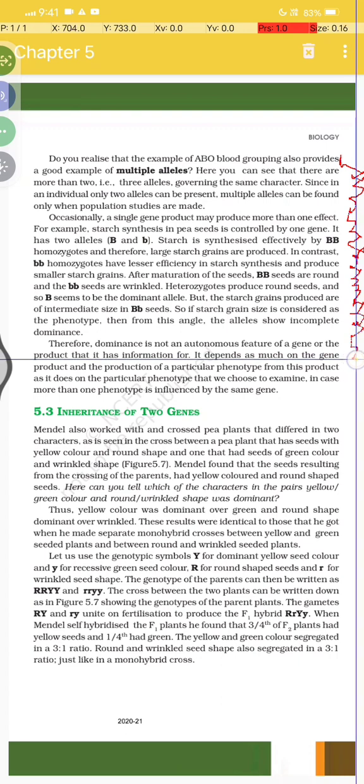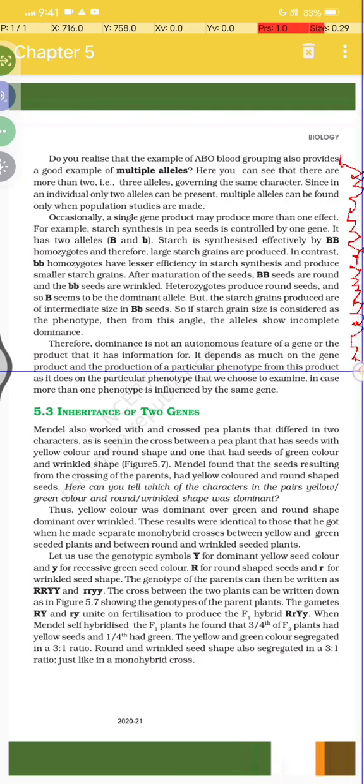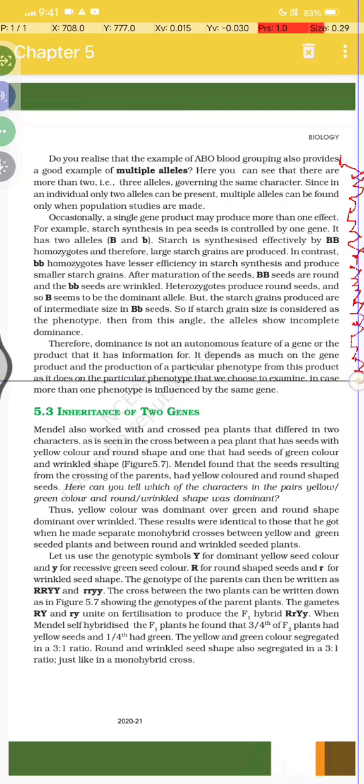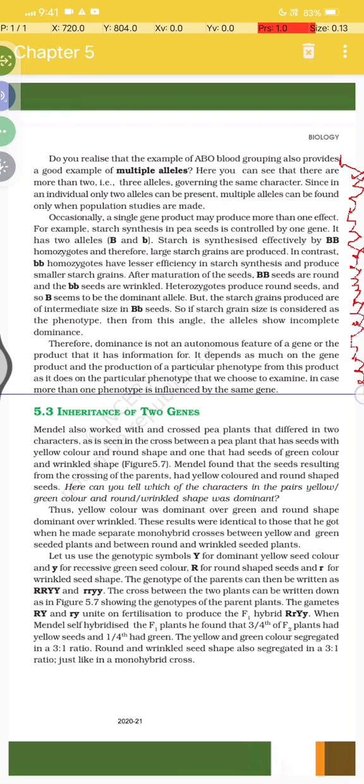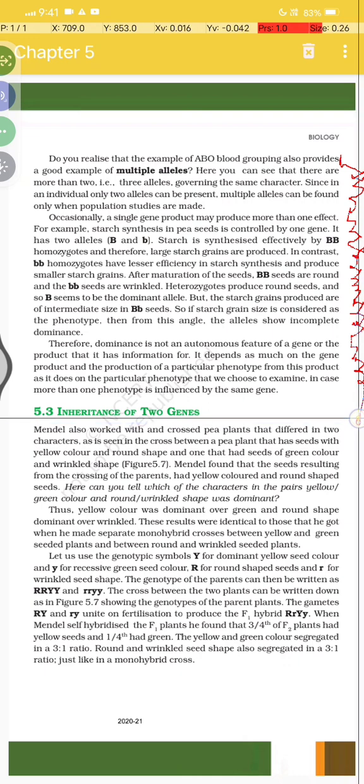It depends as much on the gene product and the production of a particular phenotype from this product, as it does on the particular phenotype that we choose to examine, in case more than one phenotype is influenced by the gene.